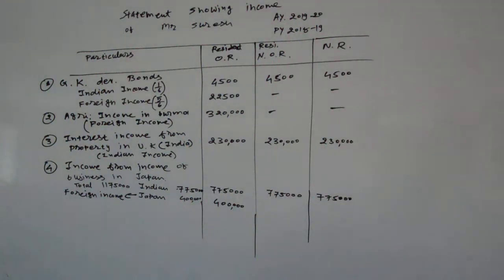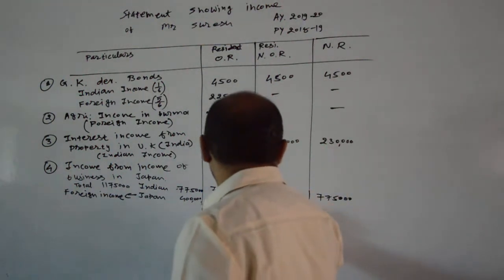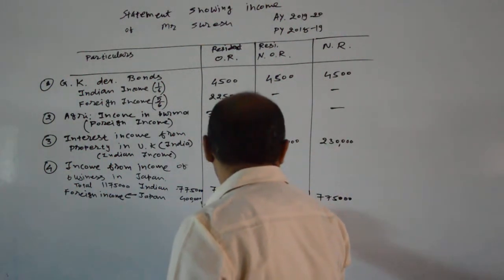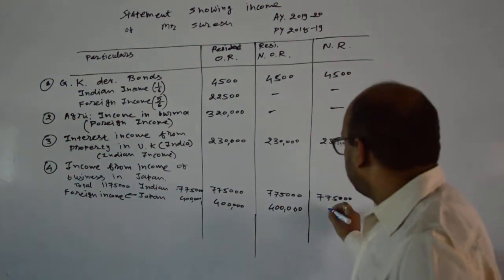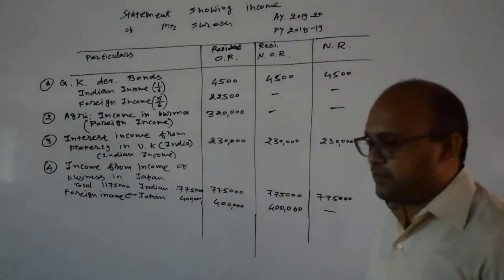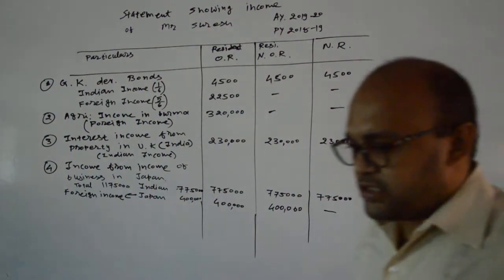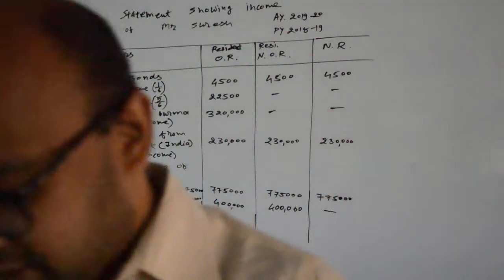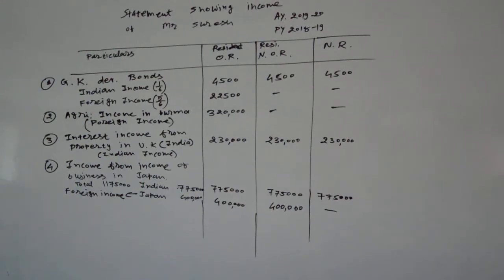So here in this case we can easily say that it is managed from India, and if it is managed from India, then that rupees 4 lakh is taxable, and in case of non-resident it will be a tax-free amount. So in this first part we have discussed these four major points. We will discuss the next points in the next part.